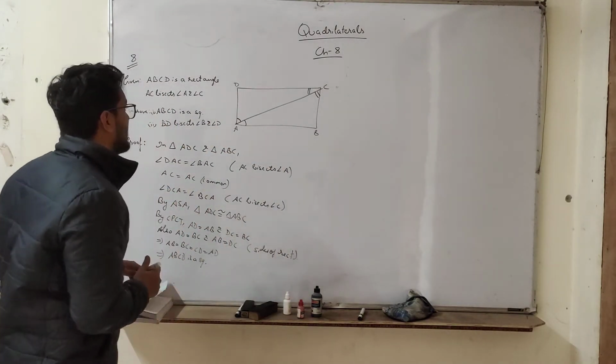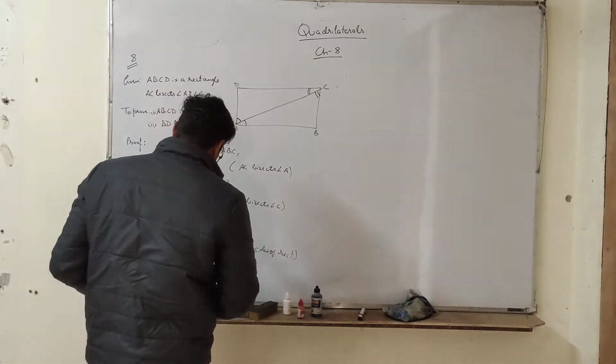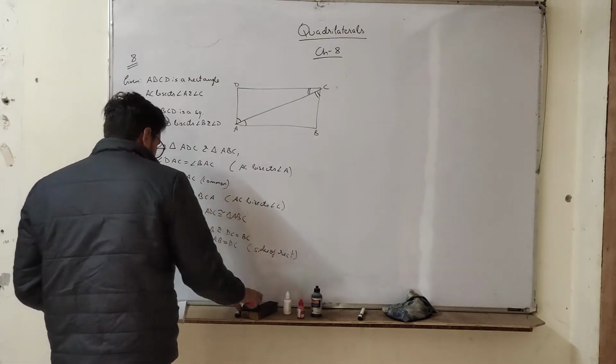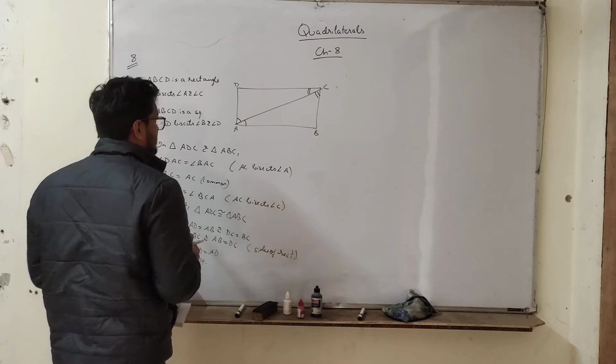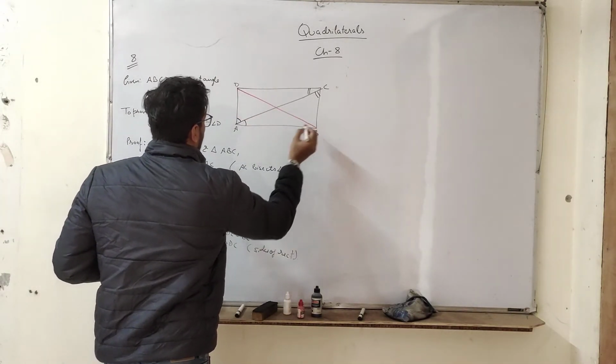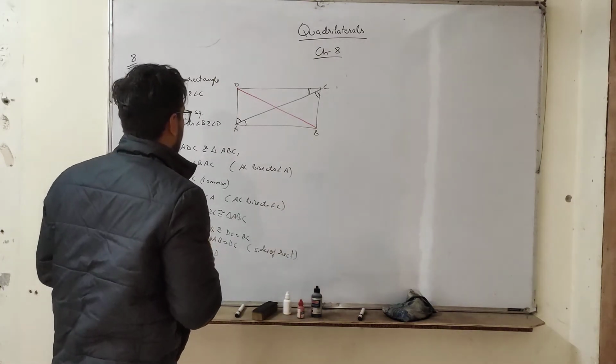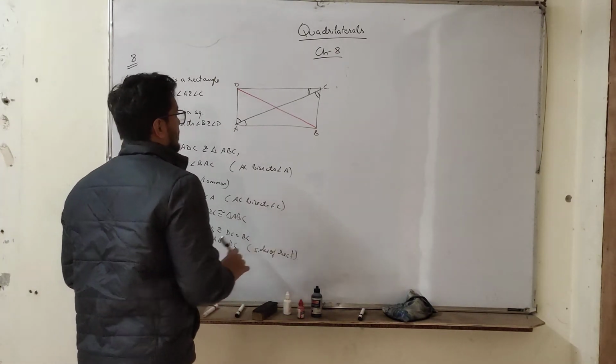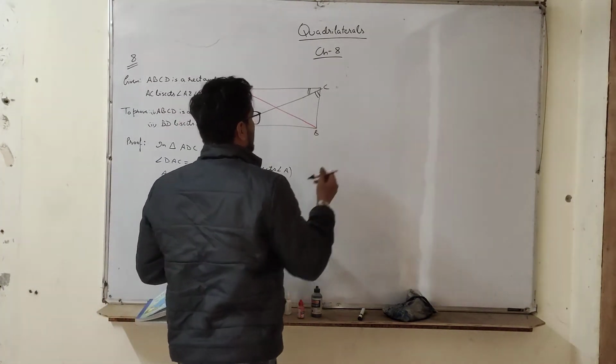Second part, BD bisects angle B and angle D. So let us draw a line BD first. BD bisects angle B and angle D. So let's consider the two different triangles.